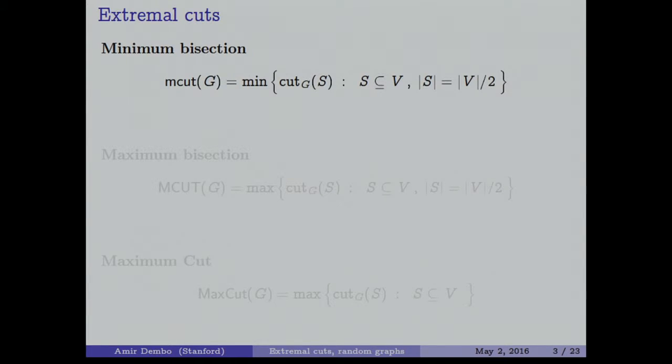The other extreme is a maximum bisection, exactly the same, but now, where before we tried to put as few edges as possible between the groups, now we try to put as many edges as possible on the cut and as few edges as possible within each group.